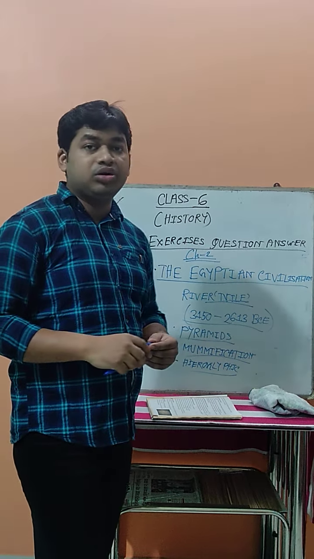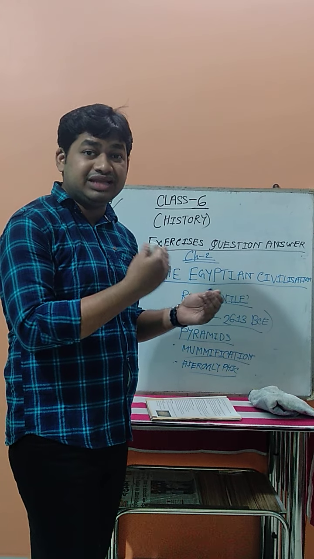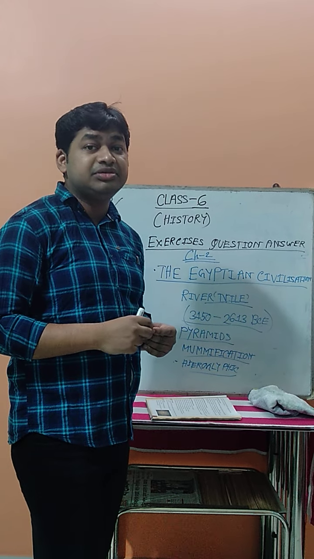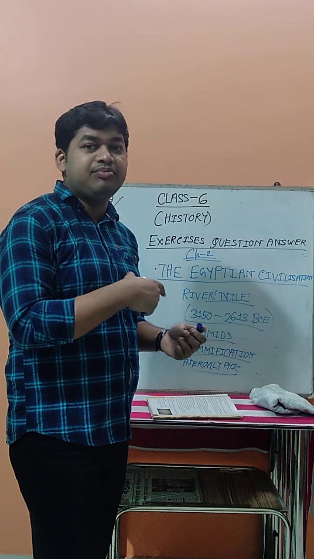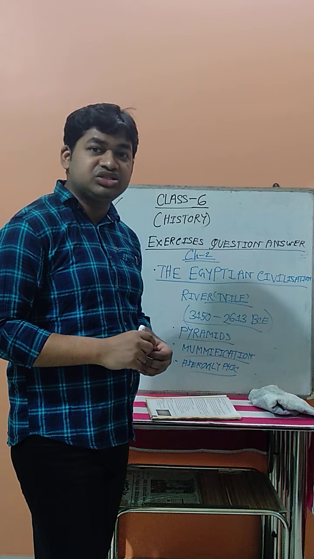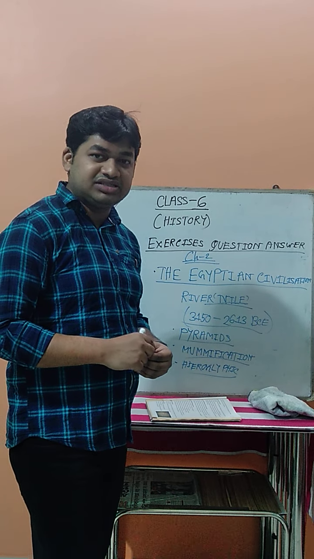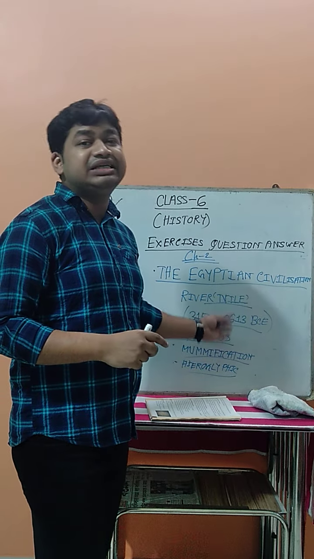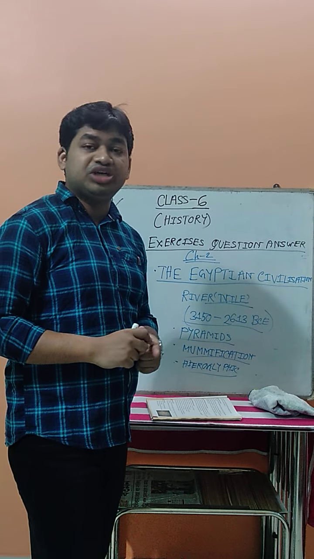And the last is hieroglyphics. Like the Mesopotamians, whose writing system was known as cuneiform, the Egyptians' writing system is known as hieroglyphics. These are the three unique features of the Egyptian civilization.